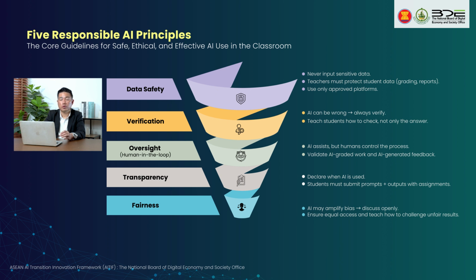Second thing, the output from the platform, the output from the tool. Here we focus on verification. AI can be wrong. It doesn't always know the truth. It learns from the past, and sometimes it answers incorrectly. That's why we need to verify before we believe the answers. For example, if we ask ChatGPT for some information, it may answer wrongly because it doesn't know everything. Also, the input that we prompt may be too little, so it misunderstands and gives you incorrect data.